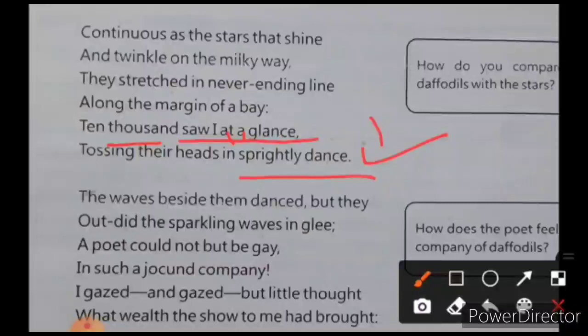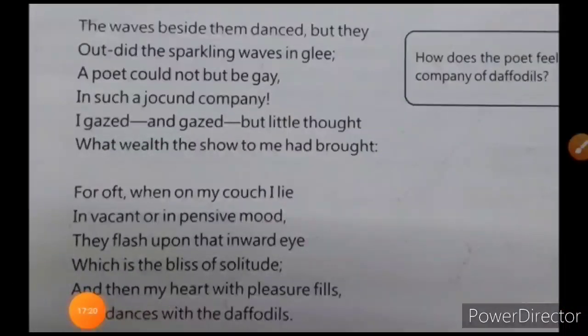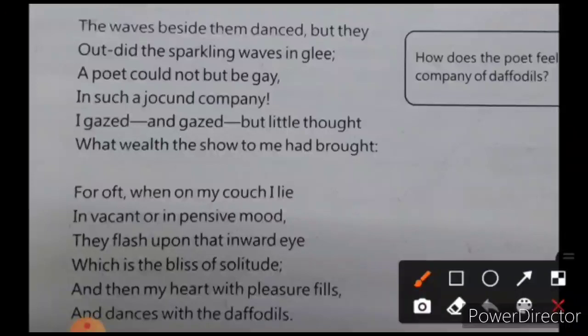Is it clear? Now we have the next one, and that is: the waves beside them dance, but they outdid the sparkling waves in glee. Now in the previous stanza, the poet compared the daffodils with stars. Now he is comparing the waves and the daffodils. Now ये बहुत important है, अक्सर बच्चे इसमें confuse हो जाते हैं.